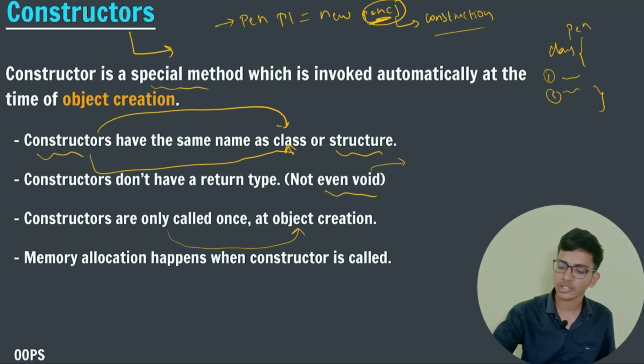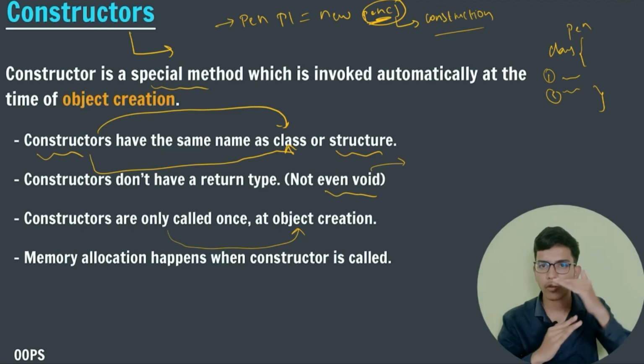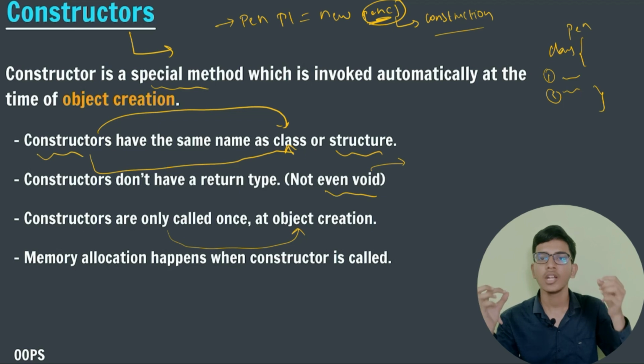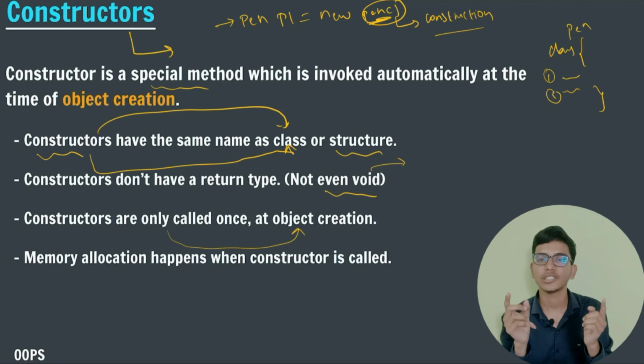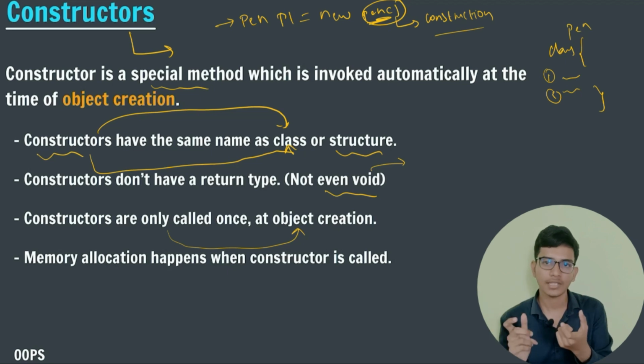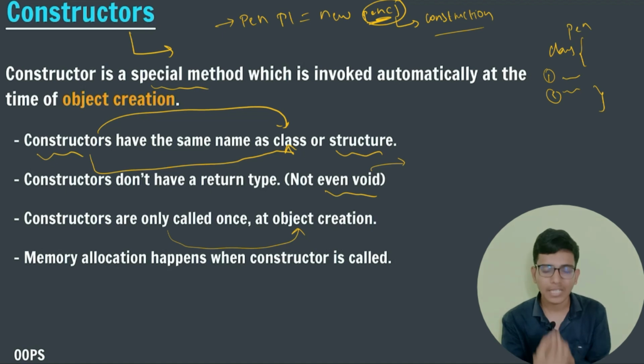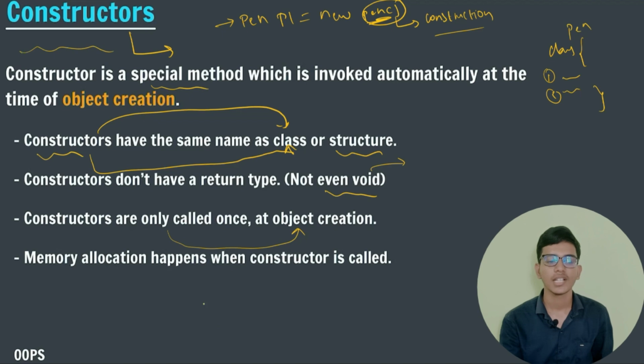First of all, you have to understand that we have created our class. After that, in the main function, we have created p1 is equal to new Pen. Here, Pen and parenthesis, that is nothing but my class name and parenthesis. This will allocate the memory for my object. This particular thing is known as the constructor. So memory is allocated only when my constructor is called.